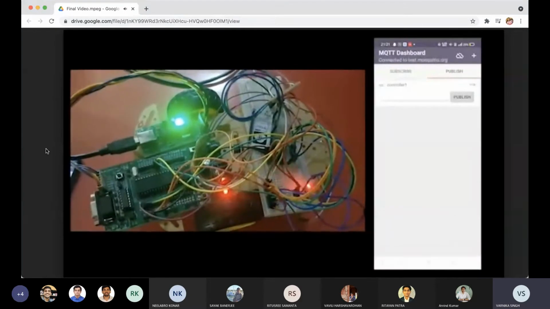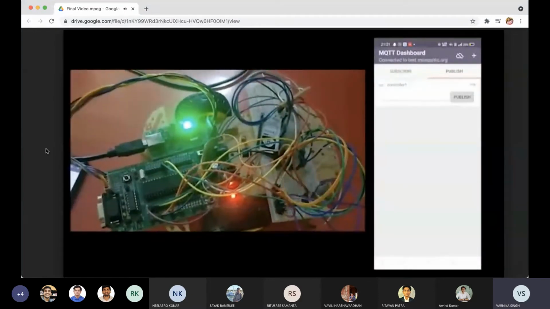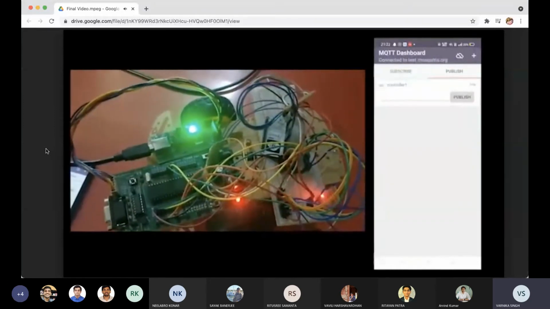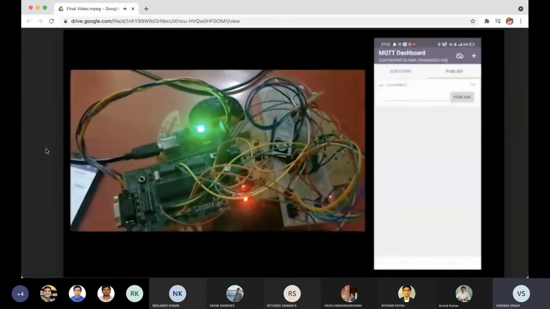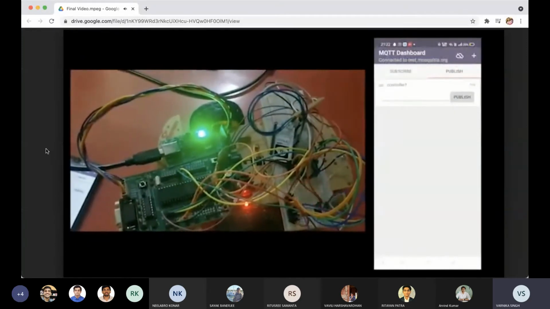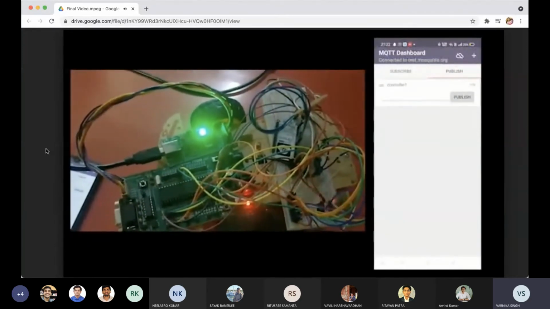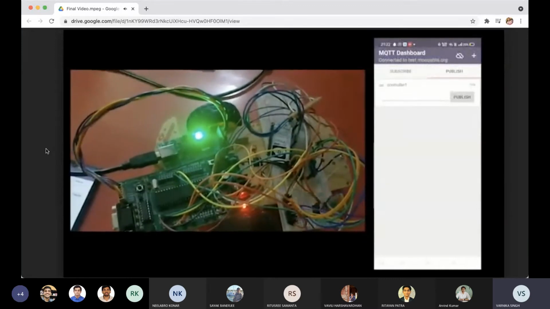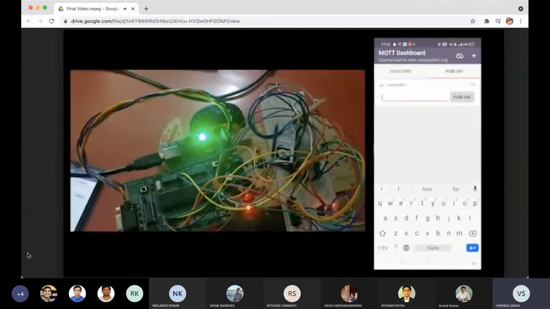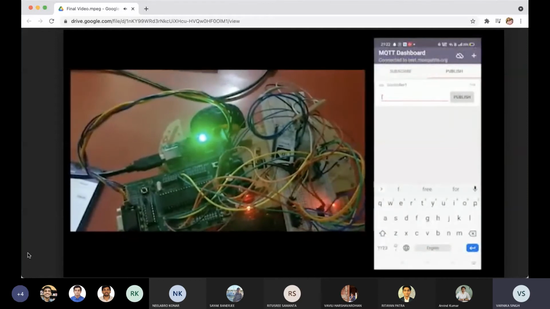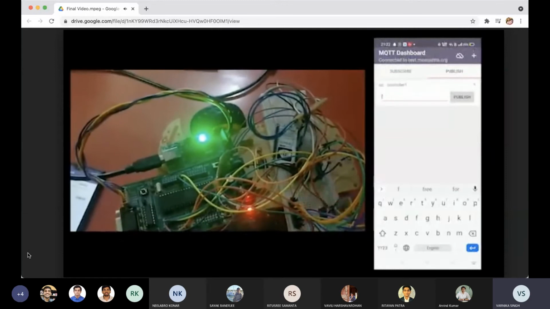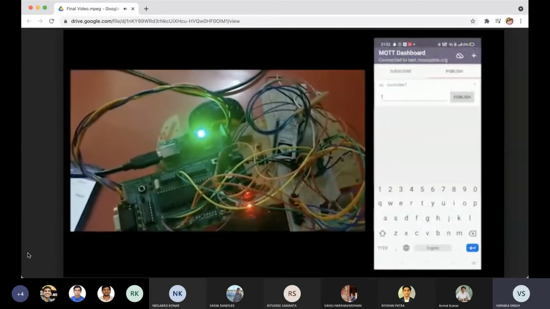So here is our hardware setup. We have taken 2 approaches towards our project. One is using IoT and the other is using Bluetooth. Firstly, we will give input through an app called MQTT Dashboard, which will publish our input to the MQTT broker. After that, we will read and process the data with our NodeMCU, and finally, the input is sent serially to the microcontroller, and the motors are driven accordingly.